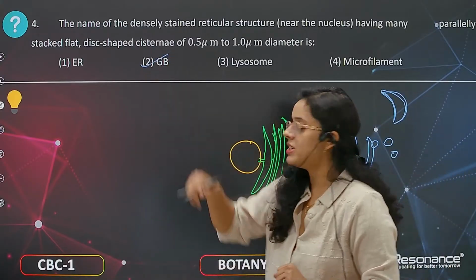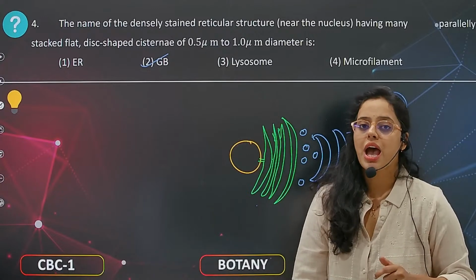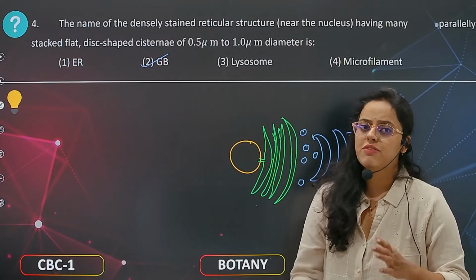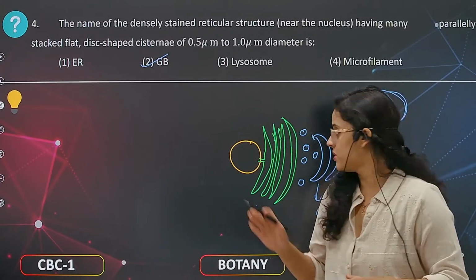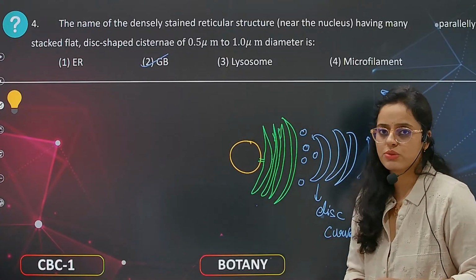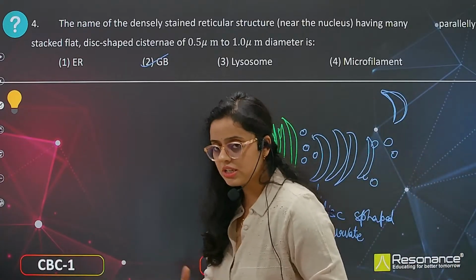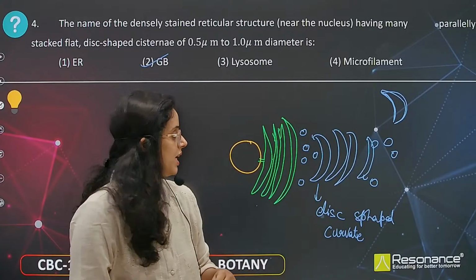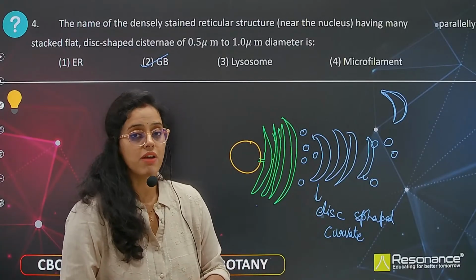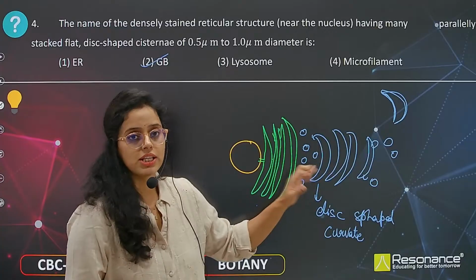The Golgi bodies are the ones which are deeply stained and present closely to the endoplasmic reticulum, which means they are close to the nucleus also. And what are the functions of the Golgi bodies? Generally packaging, transport and modifying. This is the function of Golgi bodies.